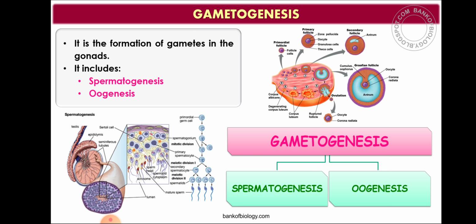What is spermatogenesis? It is the process of formation of sperms in seminiferous tubules of testis. So, where is sperm formed? Sperms are formed in the seminiferous tubules of testis. Sperms are otherwise known as spermatozoa. Both are same. So, it is the process of formation of sperms in seminiferous tubules of testis. That is called spermatogenesis. And what are the different stages of spermatogenesis?